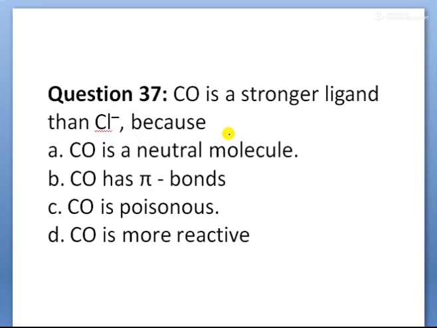Next, carbonyl is a stronger ligand than Cl minus because of the stronger pi acceptors, or stronger field ligands. According to the spectrochemical series, which arranges the strength of the ligands, the halogens are completely on the left-hand side, but the carbonyl group is on the right-hand side in this order. So as per the given options, which is correct: carbonyl is more reactive, because the carbonyl group is a pi acceptor ligand.